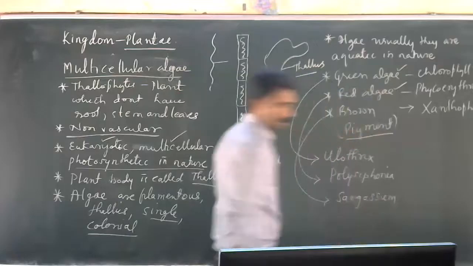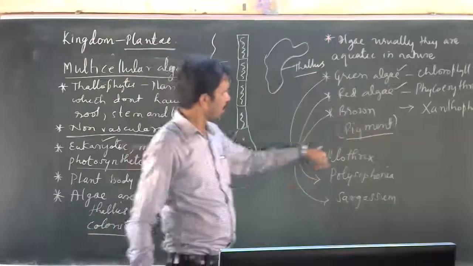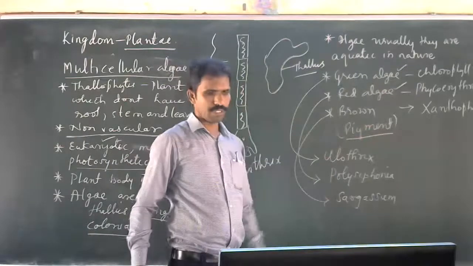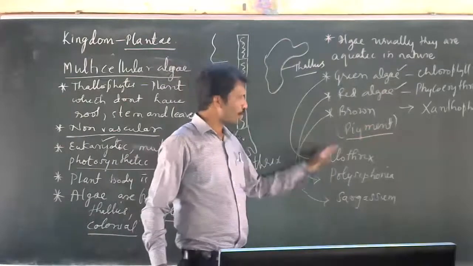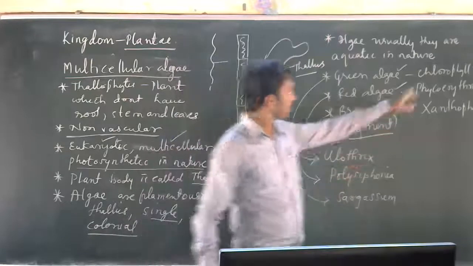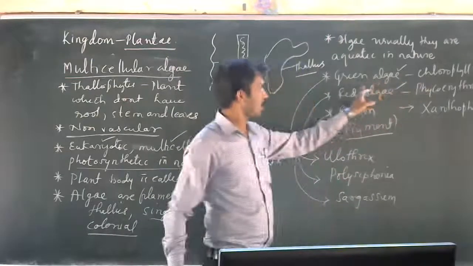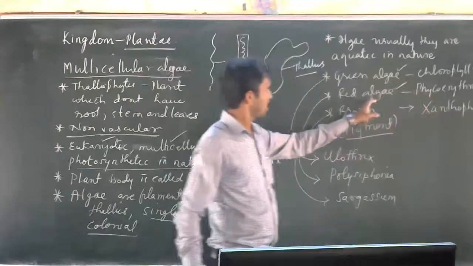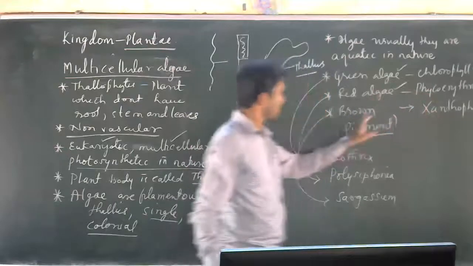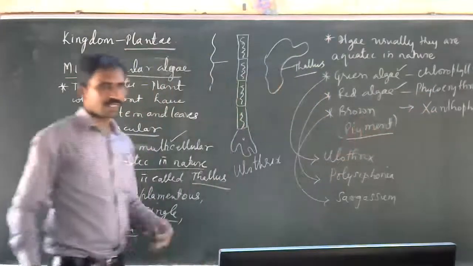So one example you remember of this: Xylothrix, Polysiphonia, Sargassum, like that. So depending on the type of pigment present, if chlorophyll is present, green algae. If phycoerythrin is present, red algae. If xanthophyll is present, brown algae. Like that, it depends on that.